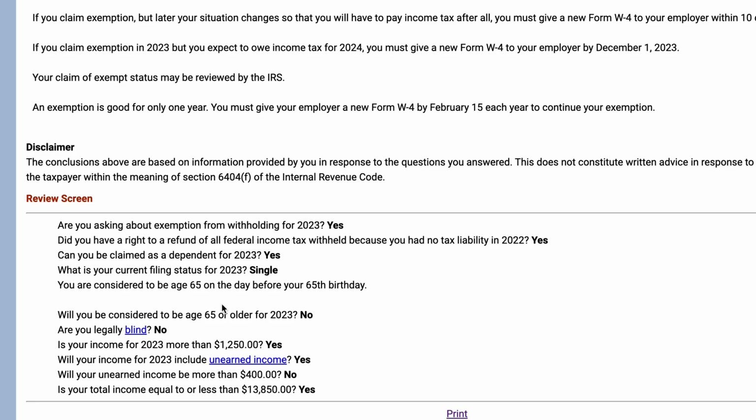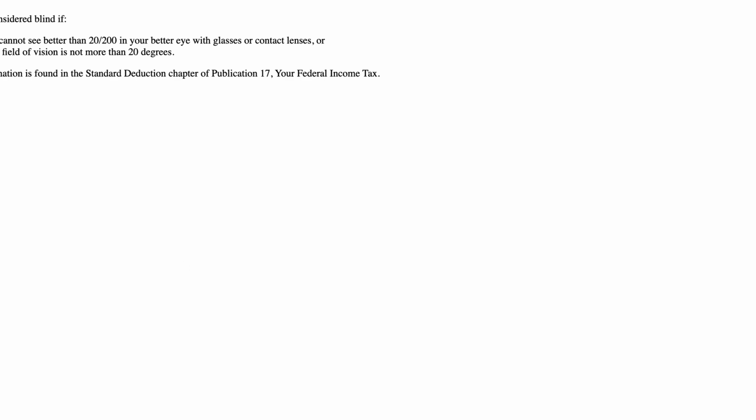A couple things I wanted to point out for your benefit. Anytime you see these blue fields, you can actually go to the IRS definition. For example, if you think that you're blind, you may very well be blind, but there is a specific IRS definition.